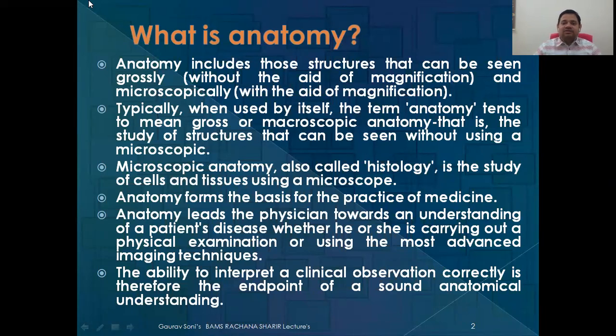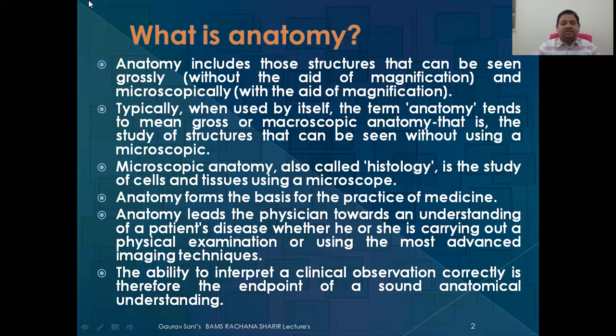Typically, when used by itself, the term anatomy tends to mean gross or microscopic anatomy. Macro means big, which can be seen easily, that is, the structures that can be seen without use of a microscope. Microscopic, as I have told, is also called histology, because here we talk about cells and tissues using a microscope. Basically, anatomy forms the basis for the practice of medicine.